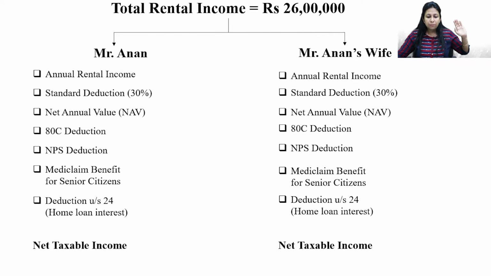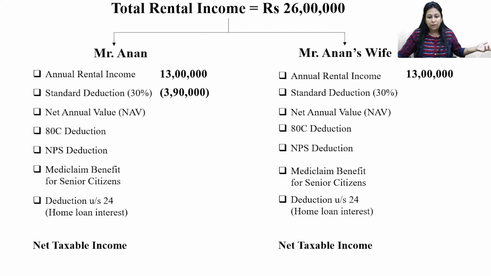Now let's come to our next example where total rent is 26 lakh rupees, and I am dividing this income in two parts. So there are two co-owners in this example. One is Mr. Anand and the second is his wife. Everything else keeping the same, Mr. Anand is a 50% co-owner and his wife is also a 50% co-owner in this house. Now the rent is divided in two parts, 13 lakh and 13 lakh. After that, he can take the benefit of 30% and she can also take the benefit of 30%. Now the net annual value is 9,10,000 for each person.